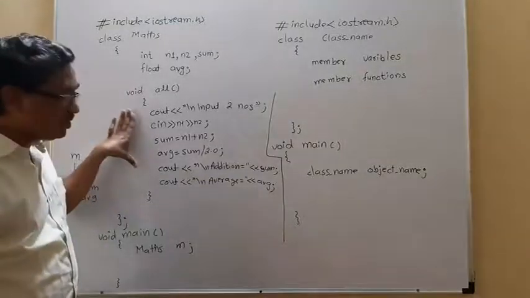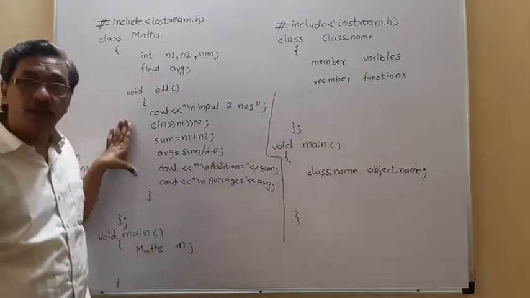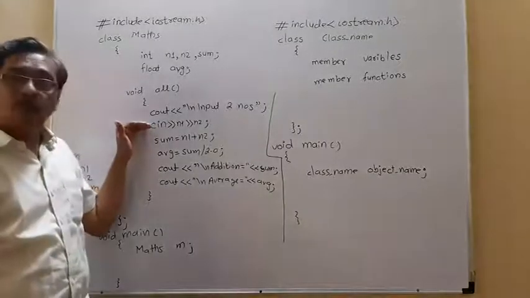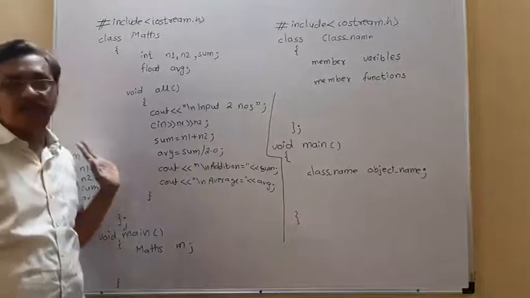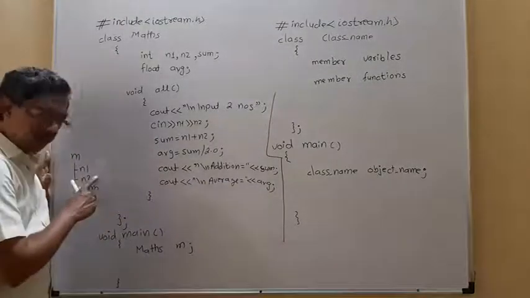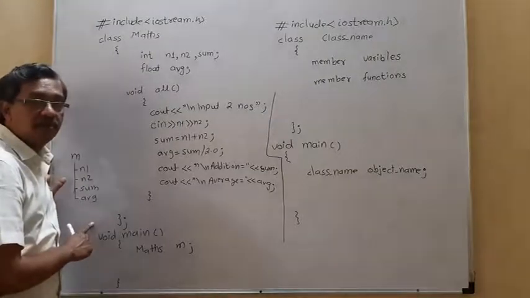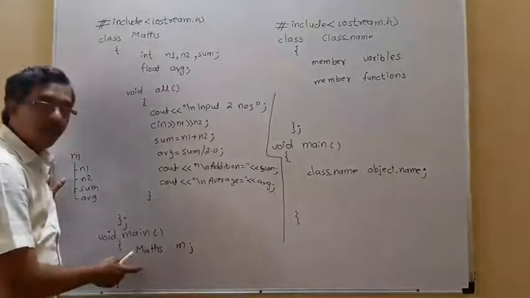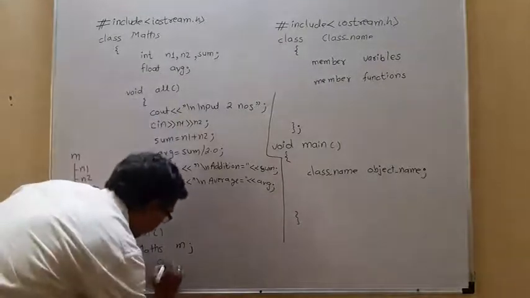So when this member function is executed, you can input two values. It will calculate sum and average, and it will display sum and average. Now I want to read values for n1 and n2, calculate sum and average, and then display sum and average. So in the main program, if you want to execute any function, then we give the name of the function.